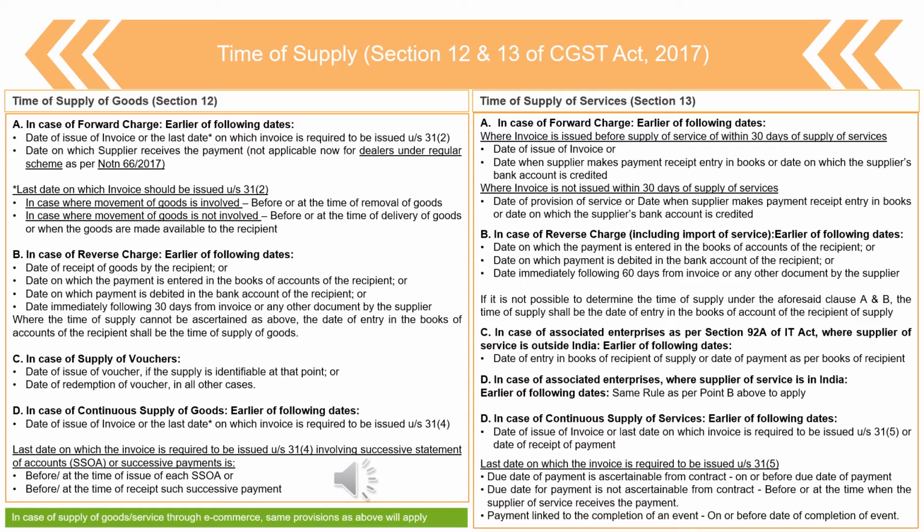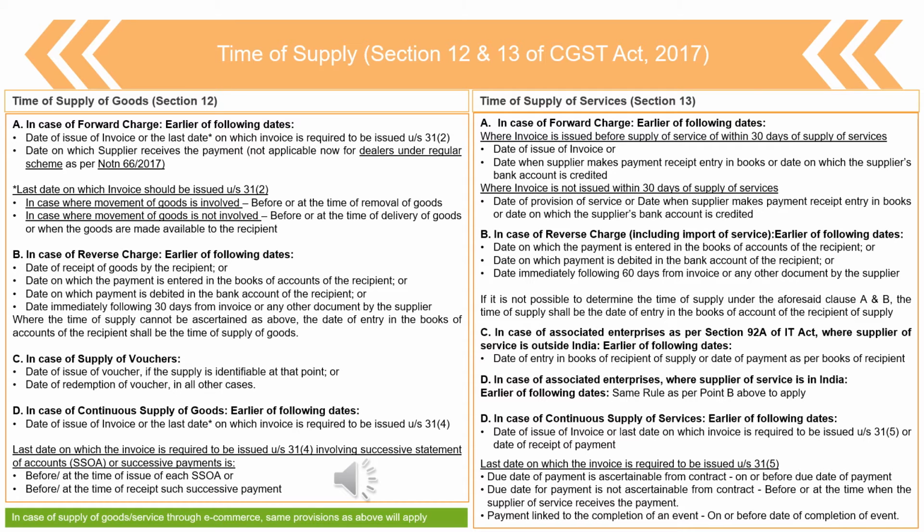So coming to the next point, in case of continuous supply of goods, the earlier of the following dates would be considered. So what are the dates that have to be considered? The date of issue of invoice or the last date on which the invoice is required to be issued under section 31(4). Now what is the last date?